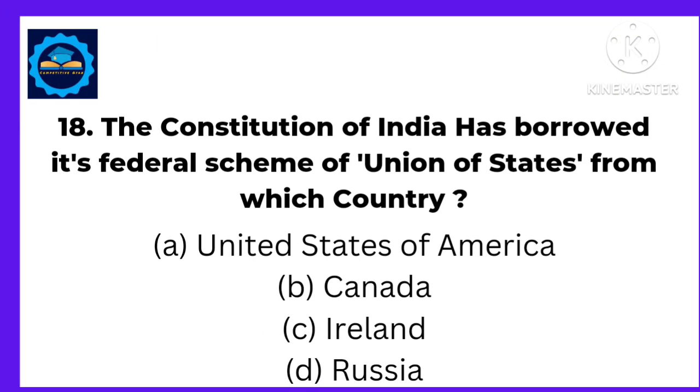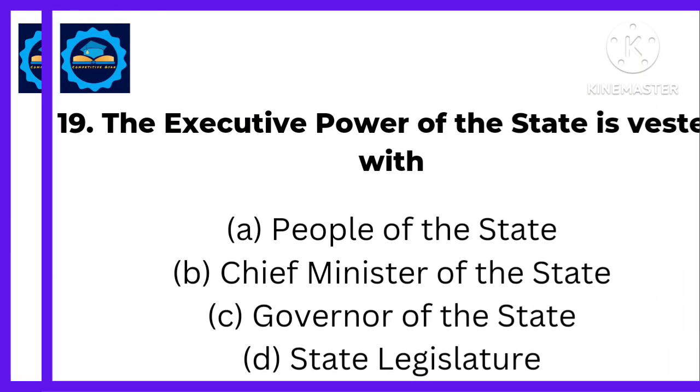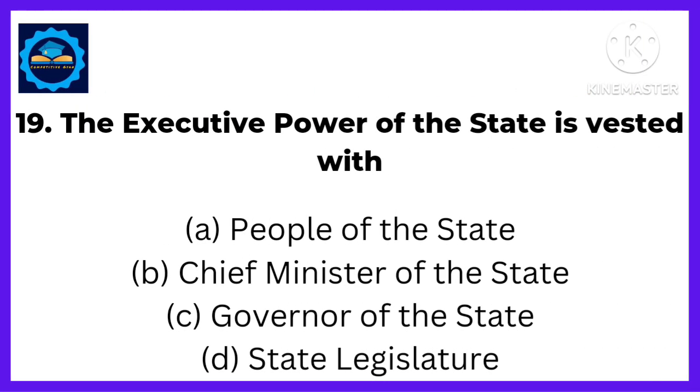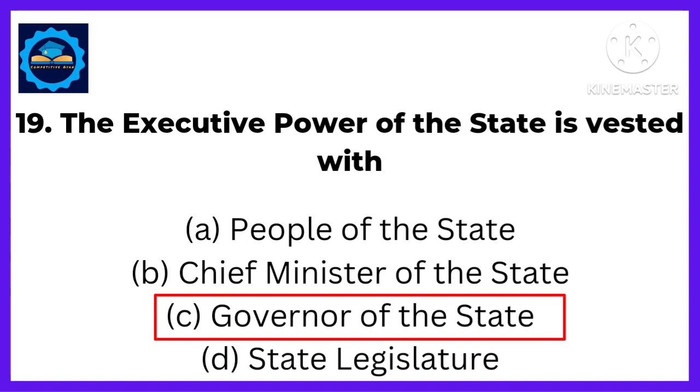Next, the Constitution of India has borrowed its federal scheme of Union of States from which country? Answer: from Canada. Next, the executive power of the state is vested with. Answer: the executive power of the state is vested with the governor of the state.